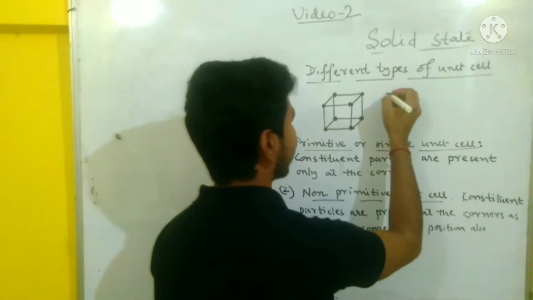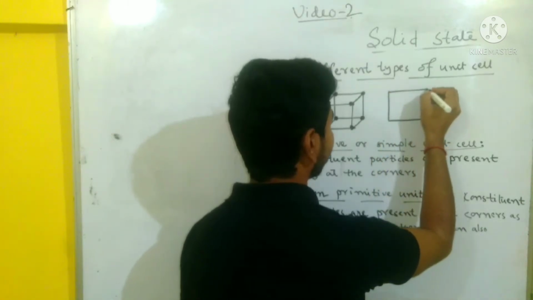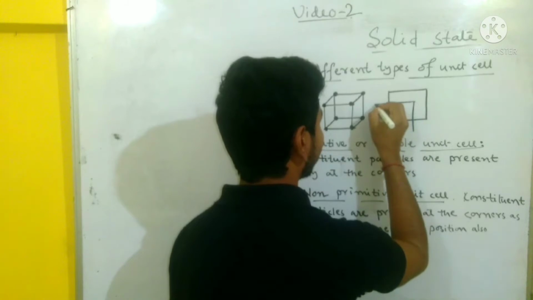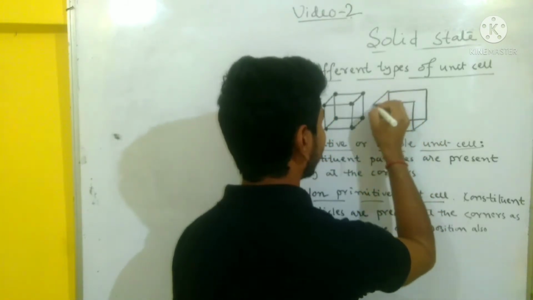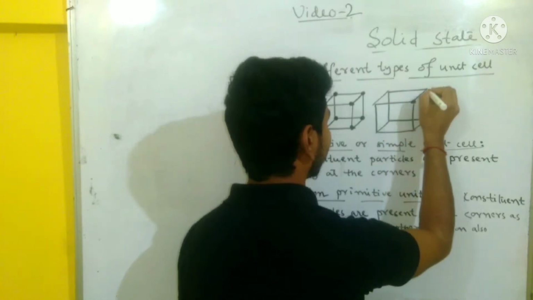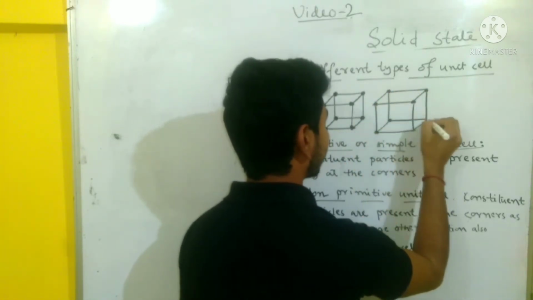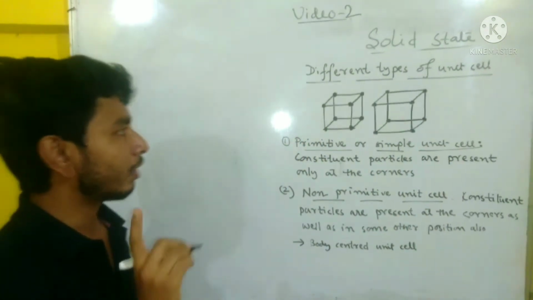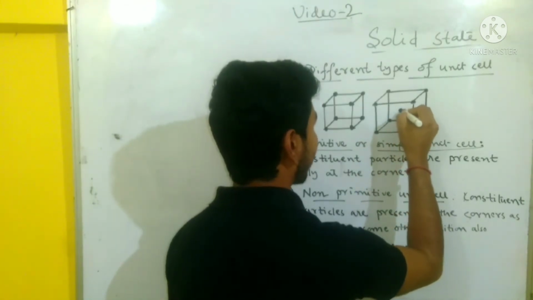So, the diagram of body centered unit cell: 8 particles at the 8 corners, and also 1 particle at the center of the body.